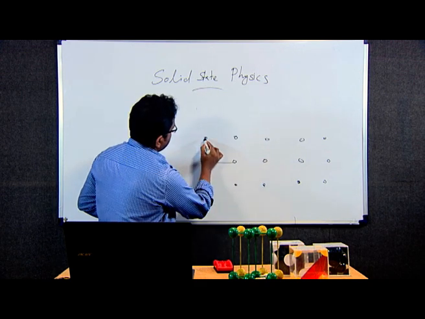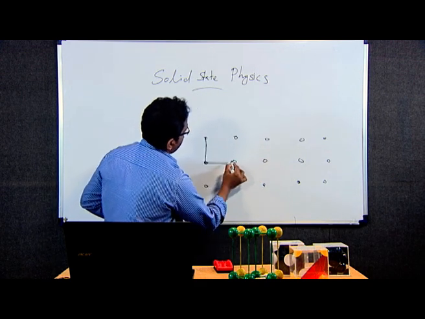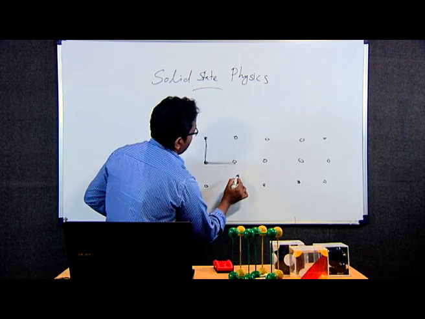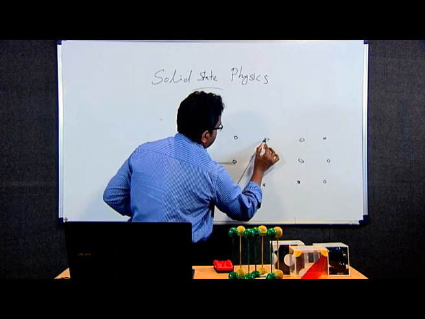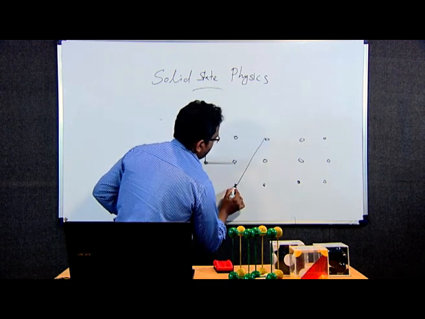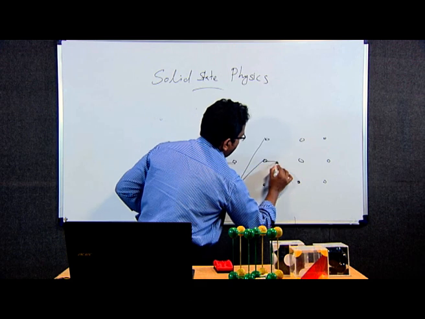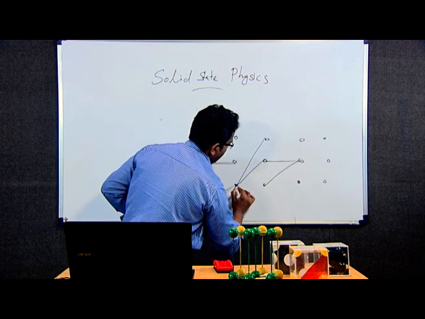It does not mean that you can only attach the nearest lattice point, but you can attach another shape like this, or another shape like this, and like this.